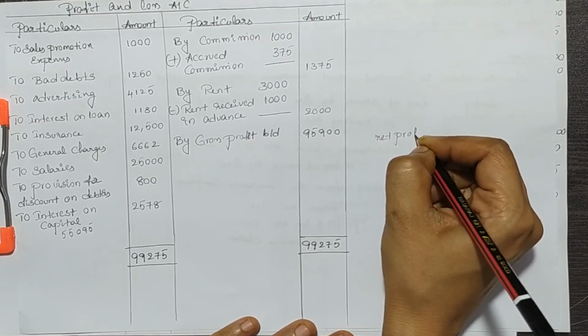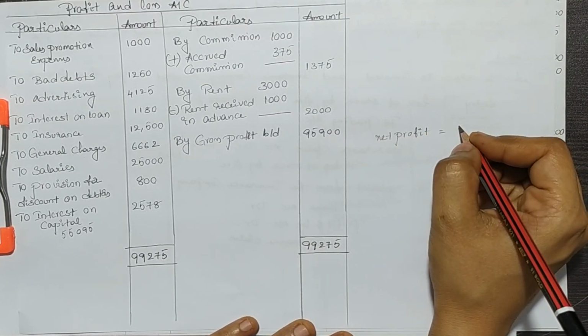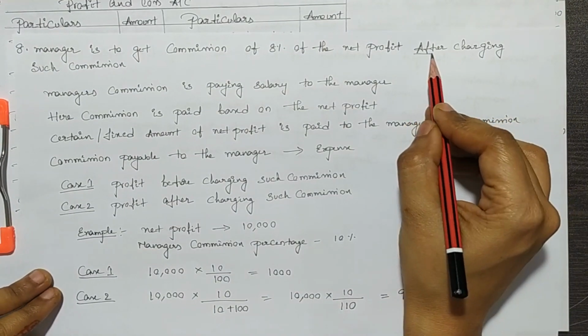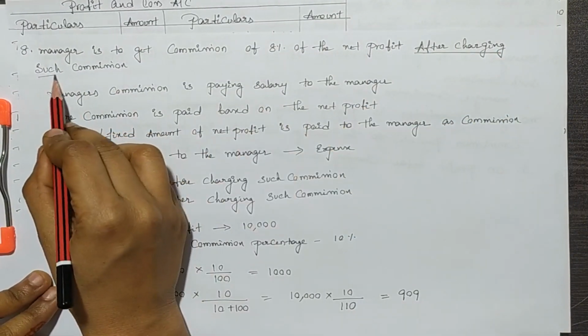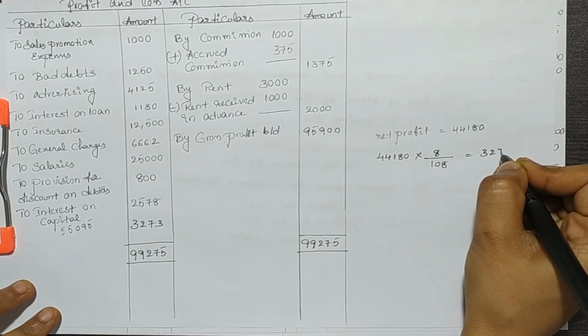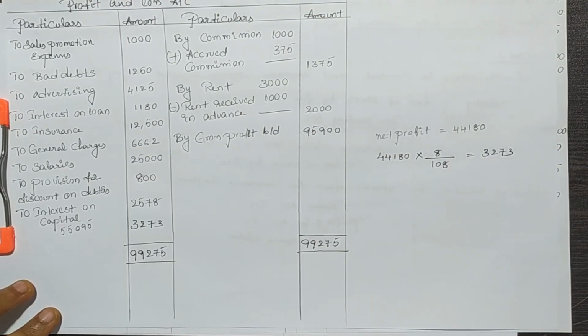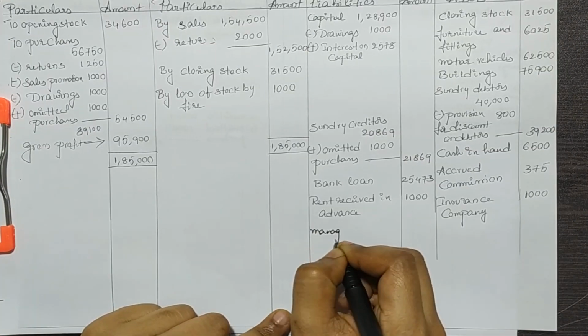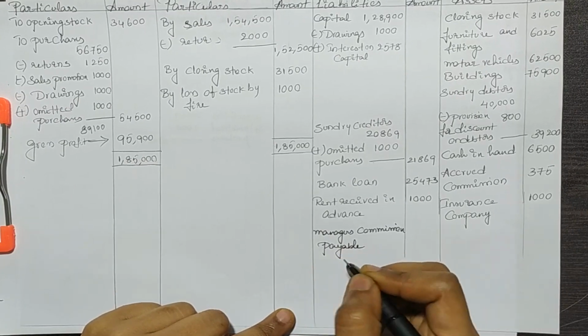And for the profit and loss account, we get a net profit of 44,180. On this amount, we will calculate 8%, that is manager's commission, which comes to 3,273. This amount we will mention on the debit side of the profit and loss account and also on the liability side of the balance sheet.